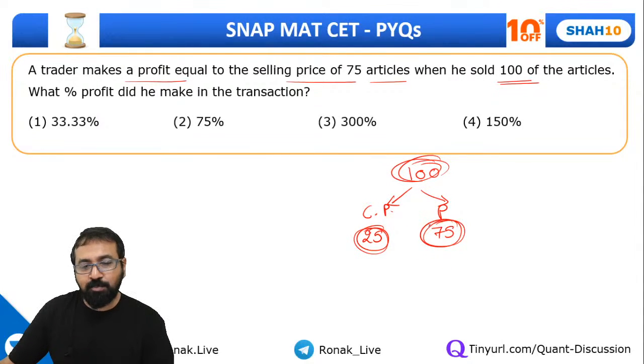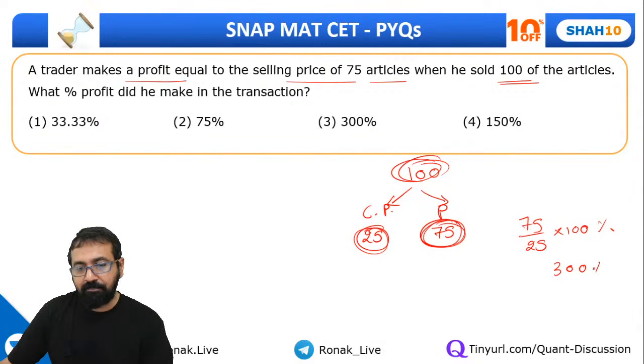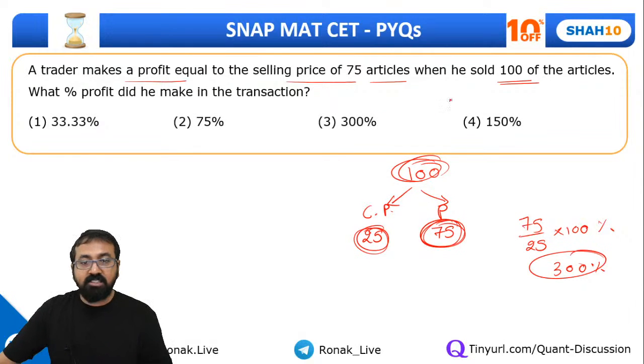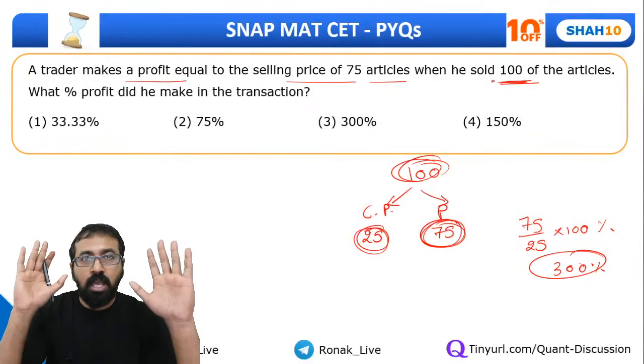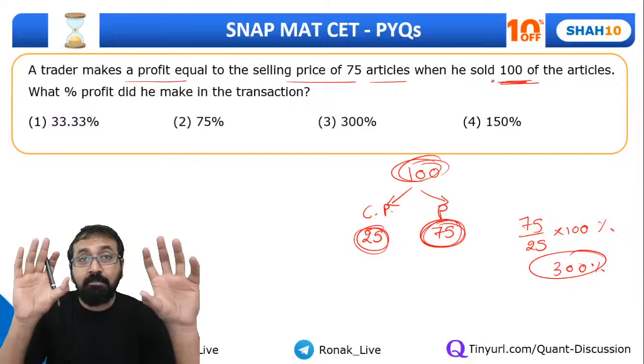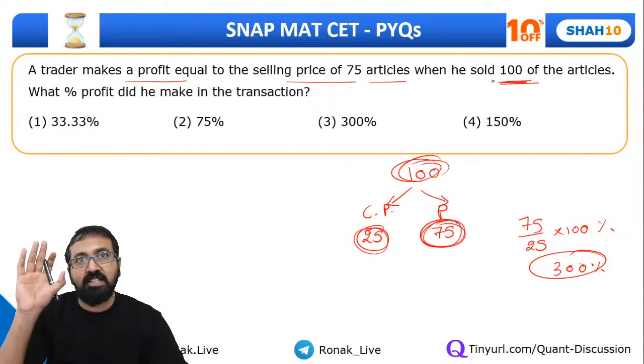So can I say the profit percentage is profit as a percentage of cost price, 75 by 25 into 100? This is nothing but 300%. Guys, once again, understand the meaning of this. A trader makes a profit equal to the selling price of 75 articles when he sold 100 articles. I'm selling 100 articles and making a profit equal to 75 articles in that.